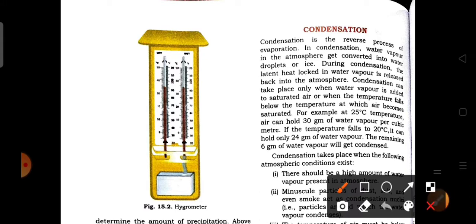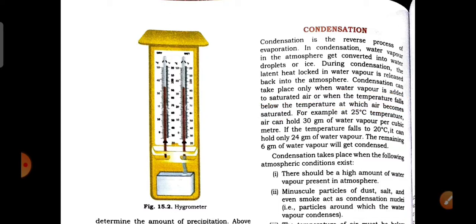Condensation takes place only when water vapor is added to saturated air, or when the temperature falls below the temperature at which the air became saturated. This means the saturation level of the air falls due to the decrease in temperature.